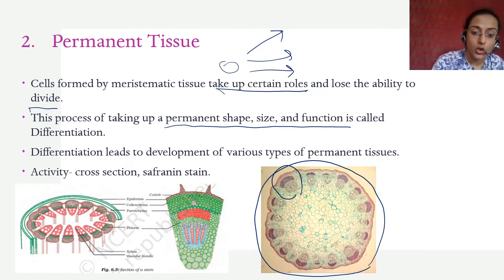Epidermis. Then you have collenchyma. We will see these ahead. Then you have parenchymatous tissue. You have something called phloem, which is also differentiated tissue. You have something called xylem, right? And this is the cortex. This is a parenchyma. So these are different cells that you see here. I'm sure it's not very clear, but this is the epidermis. Then you have collenchyma, parenchyma. Then you have phloem. You also have cambium in this, right? This ring that you see is the cambium or the lateral meristem. This is what it looks like. It is present in these things. This is called a vascular bundle. We'll see what this means ahead.